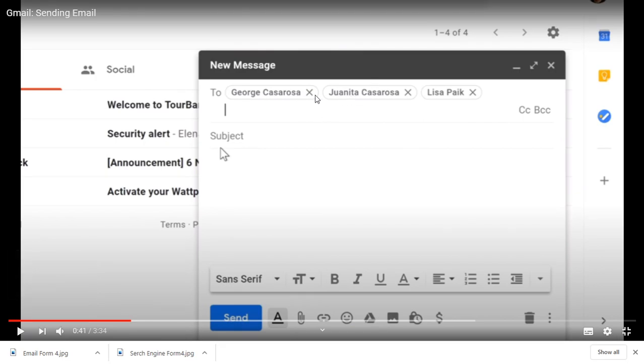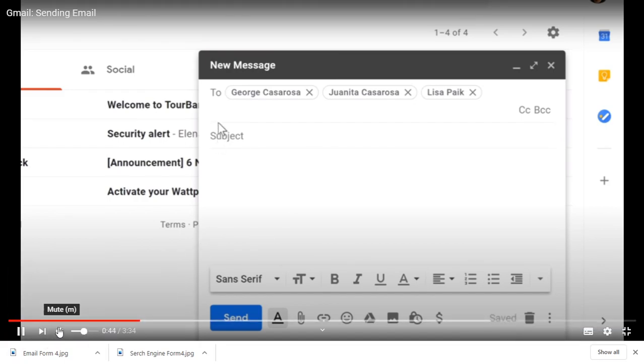Now if you have noticed carefully, these two had a Yahoo account and this person had a Gmail account. So you can send to any person who is using a different website for creating their account. They had a Yahoo, this one had a Gmail, but if you have their proper address, it will send it really quickly this way.